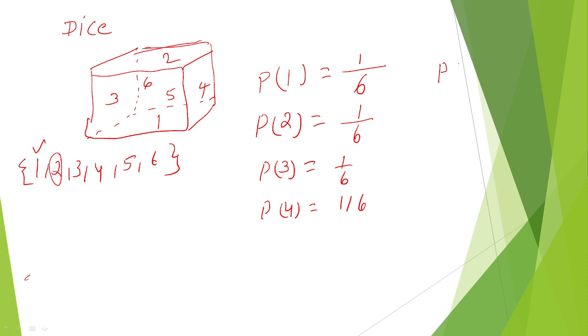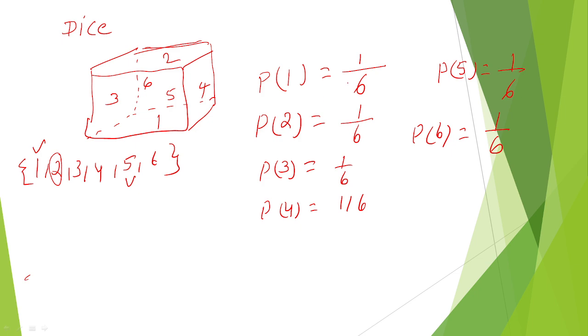Probability to get 5, how much chance is there? Only one chance is there. How many 5s are there? Only one favorable outcome out of 6. Probability to get 6, that is again 1 by 6.